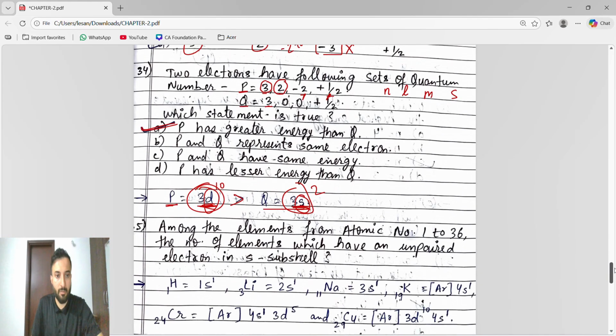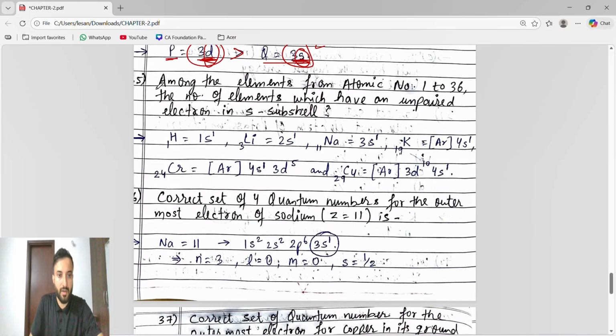Okay, this is 34 number. This is 35. Okay, 35, 36. Among the elements from atomic number 1 to 36, we have to find the number of elements which have an unpaired electron in the S subshell. It's a very important thing. We have to take the atomic number from 1 to 36 and check how many elements have an unpaired electron in the S subshell.